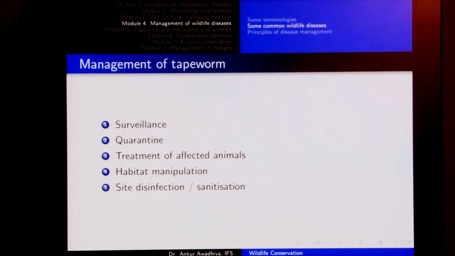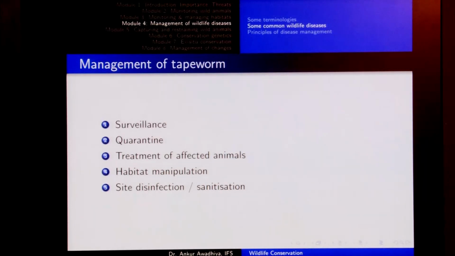As before, surveillance and quarantine are the first two tools that we can use. So, keep your ears and eyes open for any incidence of this disease. Whenever you are moving in a forest ecosystem, if you see a pile of dung, it is always useful to take a stick and probe that dung at times to have some sample of this disease in the area. If you are bringing any new animal into your system, place it in an enclosure for some time, keep a watch on this animal, use quarantine principles.